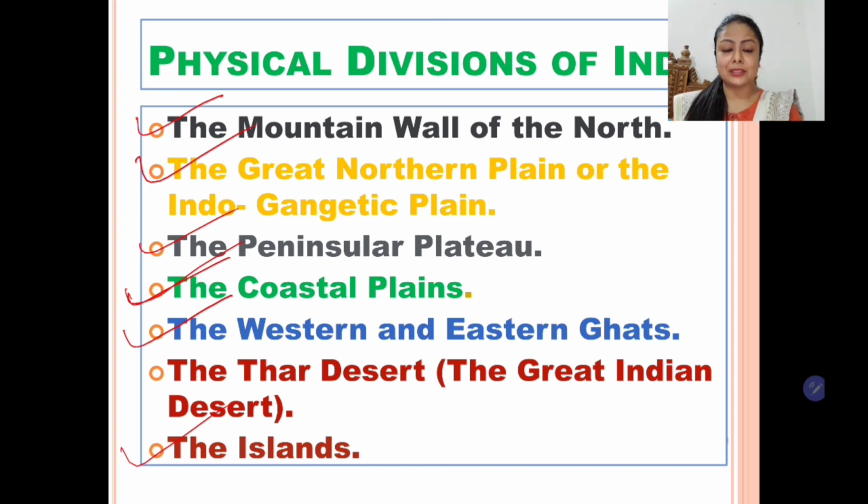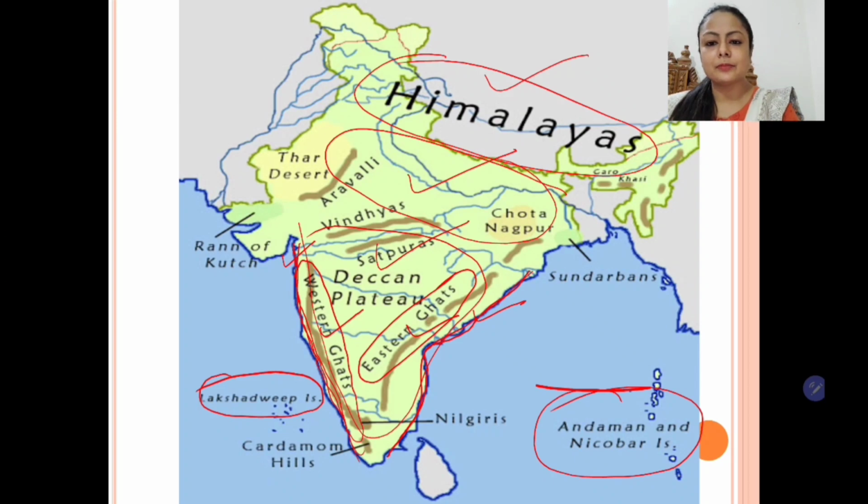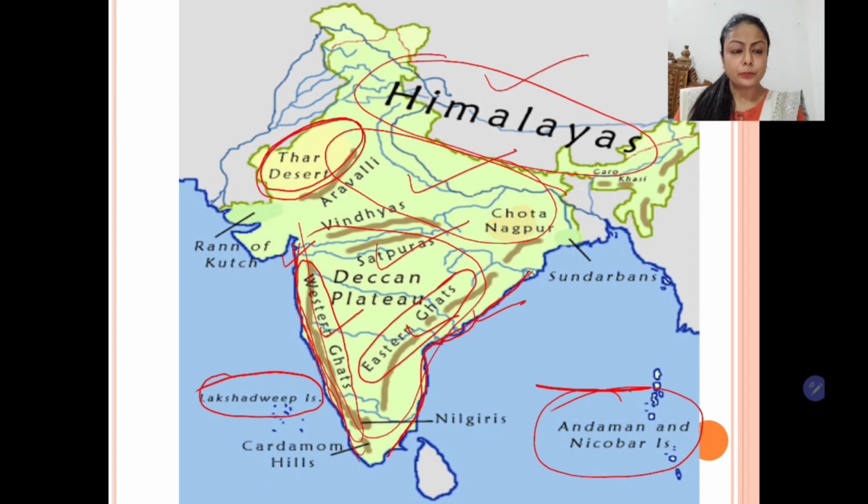subcontinent. I missed out something, that is the Thar Desert. So the Thar Desert lies to the northwestern part of the continent, the subcontinent or the country. This is very important as it plays a very important role in modifying the climate of the country.